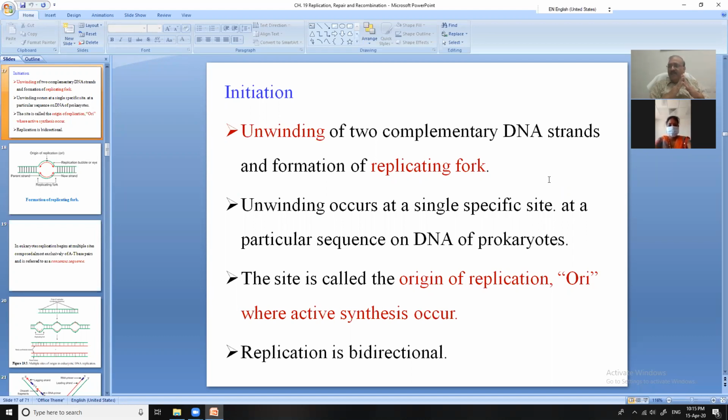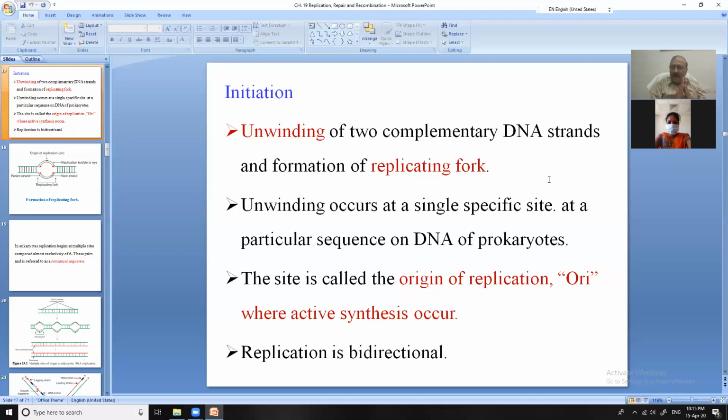You know that there are two hydrogen bonds between adenine and thymine, and three hydrogen bonds between guanine and cytosine, right? The continuation in the chain is maintained by the phosphodiester bonds, and the two strands are together by means of hydrogen bonds. So if we are starting replication, these two strands should be separated, right?